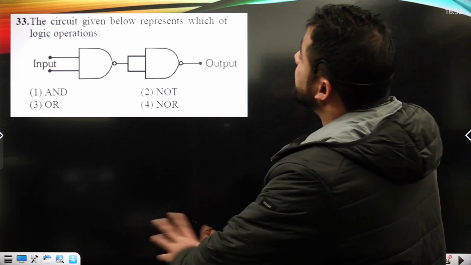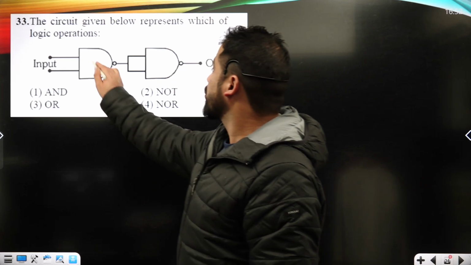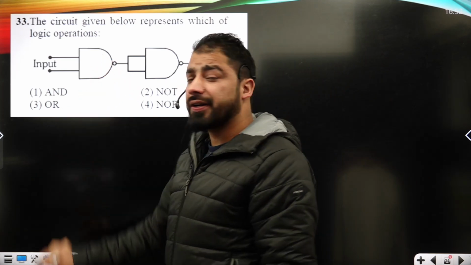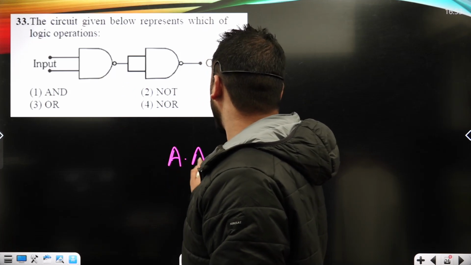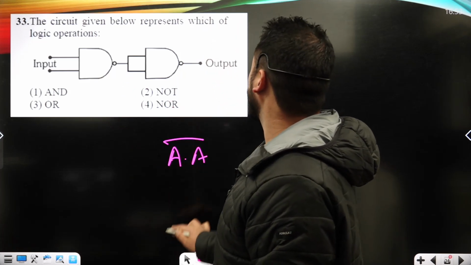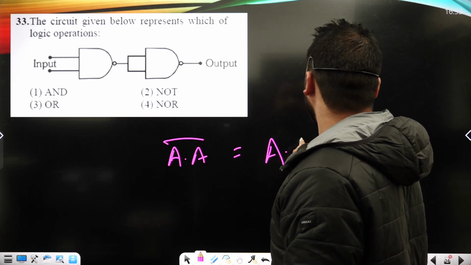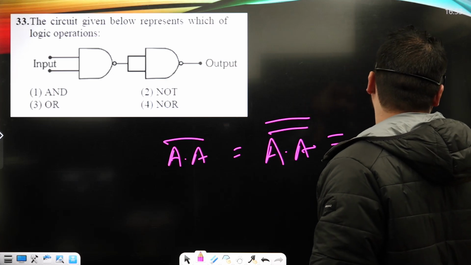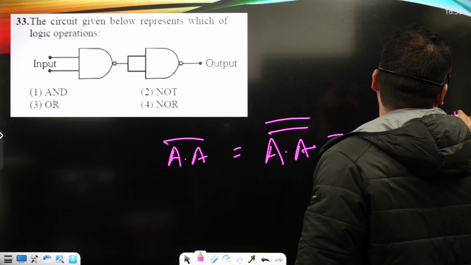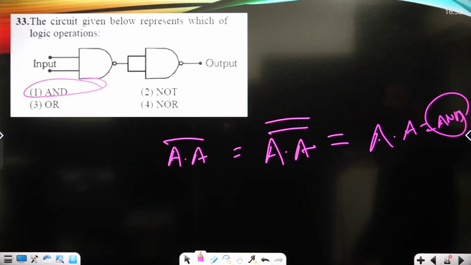Now, in the given circuit, below represents which of the following logic operations? So this is basically a NOT gate acting, or we can say the inputs are the same, that's A dot A, right? So when it goes here, it is again a NOT gate, so it is A dot A whole complement. So it is A dot A, so what I can say is an AND gate, okay? It represents an AND gate.